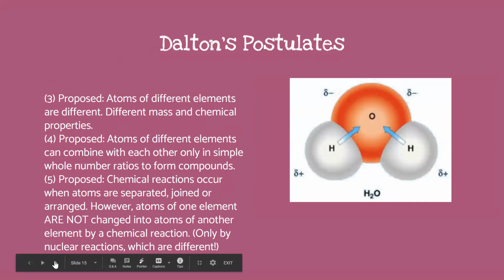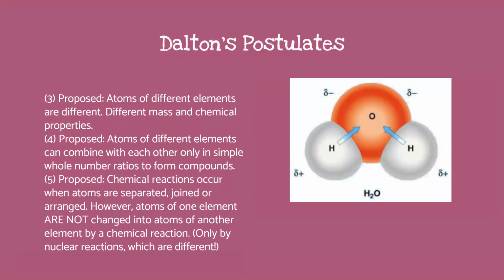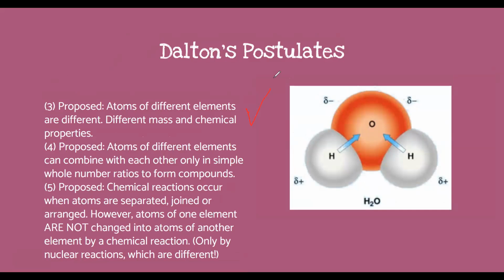Another rule he proposed is that atoms of different elements are different, which is true. Different elements have different chemical and physical properties, and they're going to have different mass. Atoms of different elements can combine with each other only in simple whole number ratios to form compounds. All that means is that if we are combining atoms of different elements, they're going to form in simple ratios.